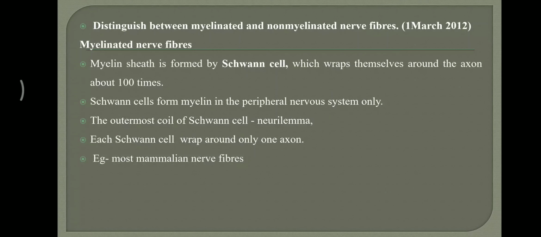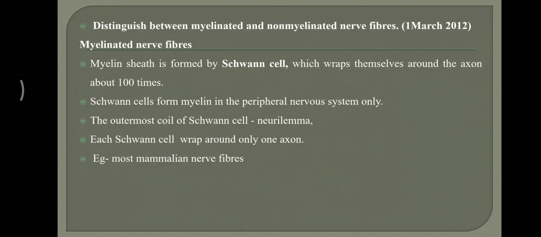Schwann cells form the myelin sheath. How does the Schwann cell form the myelin sheath? What does this particular cell do? It wraps itself around the axon. These cells wrap themselves around the axon about 100 times. Like a cover, like insulation, this Schwann cell keeps wrapping around the axon. That is the reason for the formation of myelin sheath.